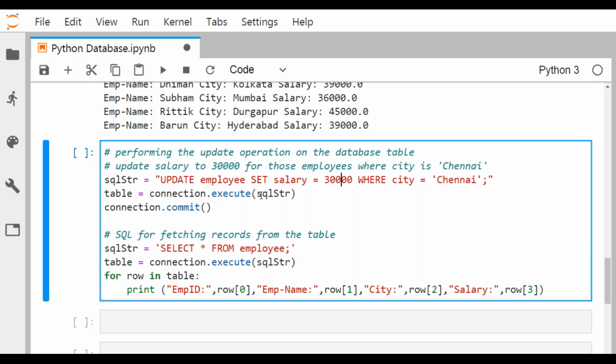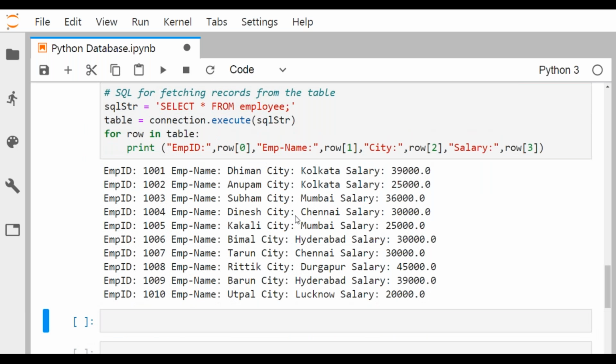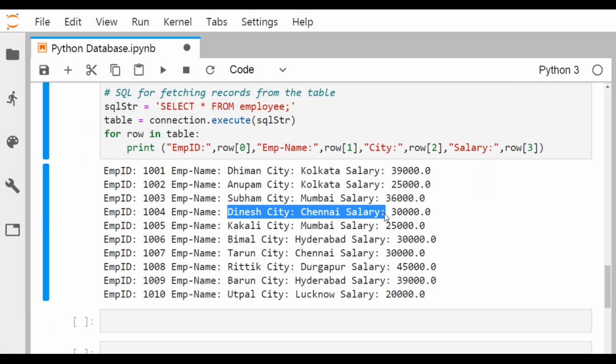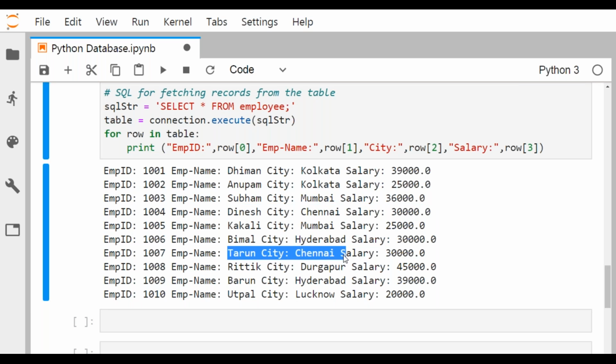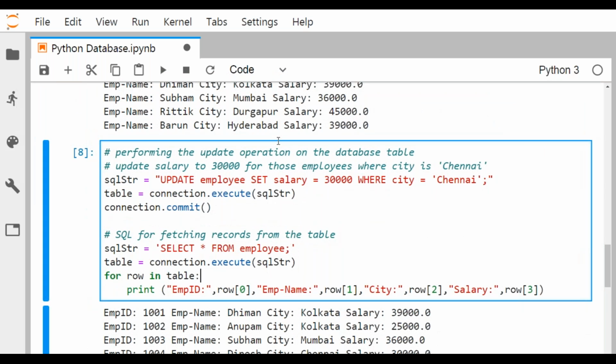Table is equal to connection dot execute SQL str, connection dot commit to make the change permanent, and the rest of the part is similar, already tested. Now let me run. You can see that for Dinesh, Chennai, the salary has become 30,000, and also for Torun, Chennai, the salary has become 30,000. So my update has occurred successfully and no other records have been affected.